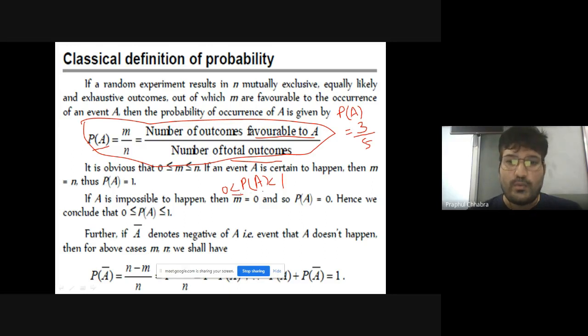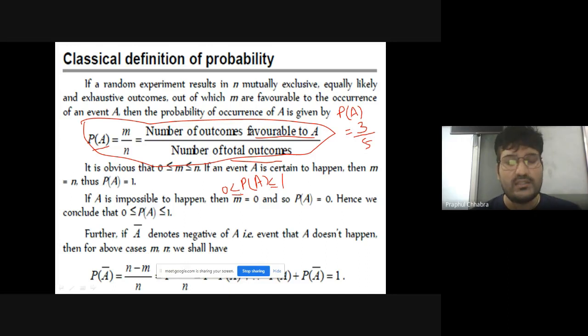Now, probability of any event can be 1. Of course, it can be 1. If favorable outcomes corresponding to that particular event are equal to the total outcomes of that experiment, then the probability of that event will be 1. And these events are called certain events. Such events will definitely happen, because favorable outcomes upon total outcomes is 1. Favorable outcomes is equal to total outcomes. Probability is 1. So these events are called certain events.